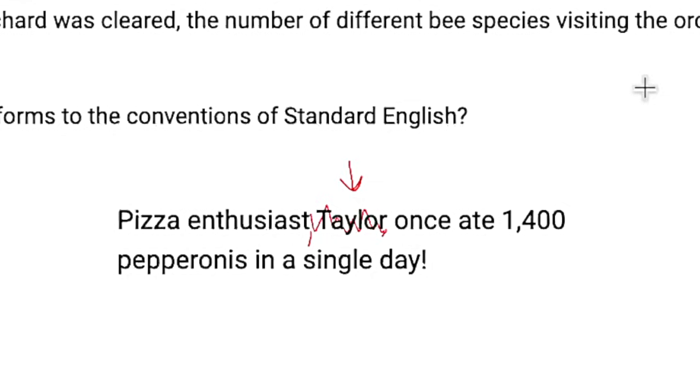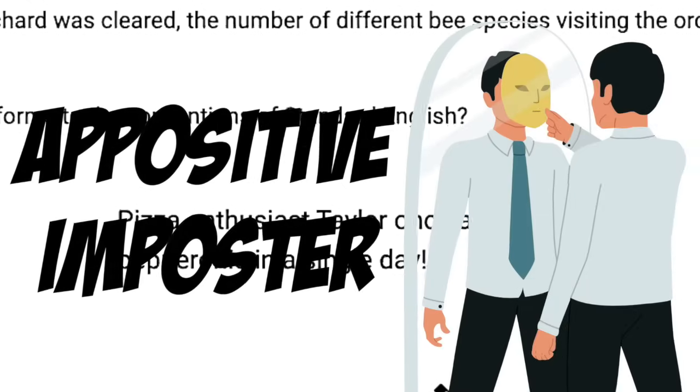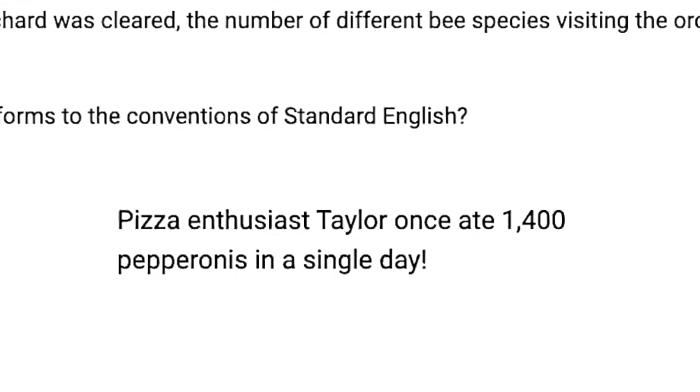So in this case, Taylor is essential, and Taylor is not simply added information about pizza enthusiast. It is specifying which pizza enthusiast, because surely there are millions of pizza enthusiasts, if not billions, in this world. Because of that, this is an appositive imposter. It looks like it might be an appositive, but in truth, our full subject is pizza enthusiast Taylor. The first part is sort of a title, and then the second part is the main subject, Taylor.